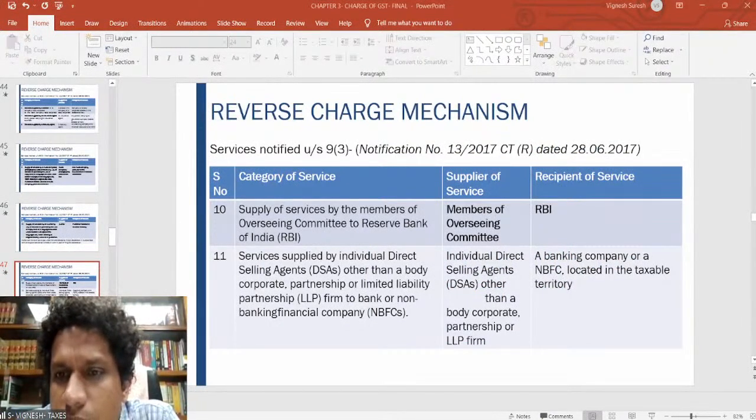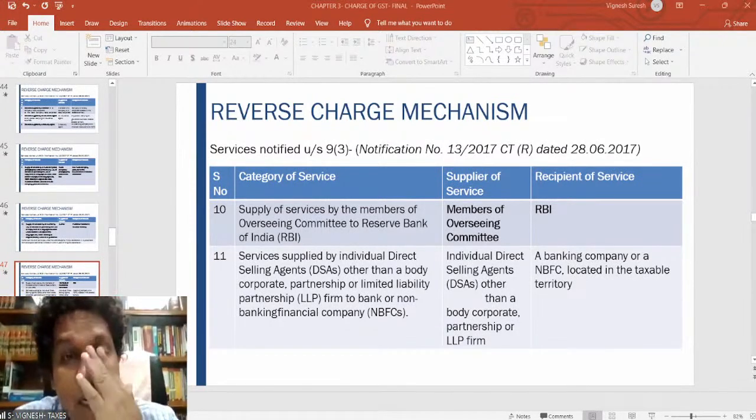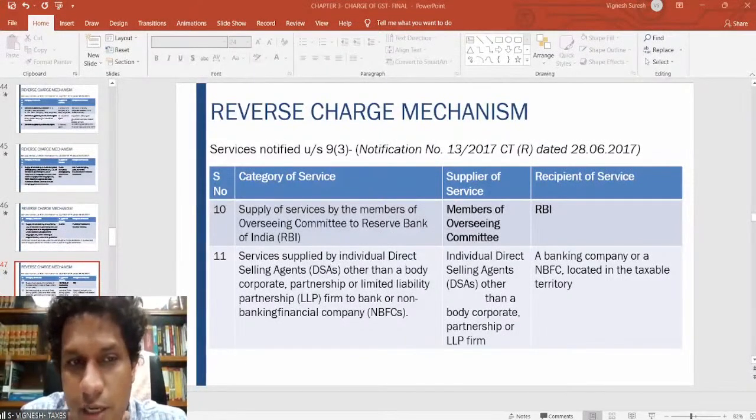In services where the service recipient is a business entity, if they are provided to it, yes, forward charge will apply. You're right. Where it is specifically provided to a business entity, and if it is provided to any other individual, then straight away the forward charge will be applicable.